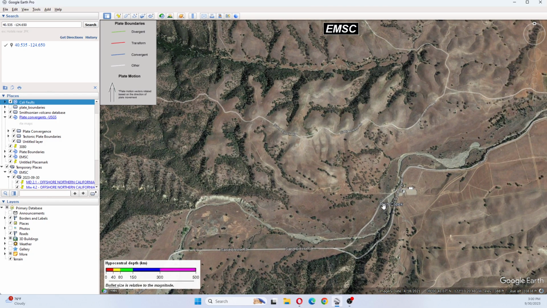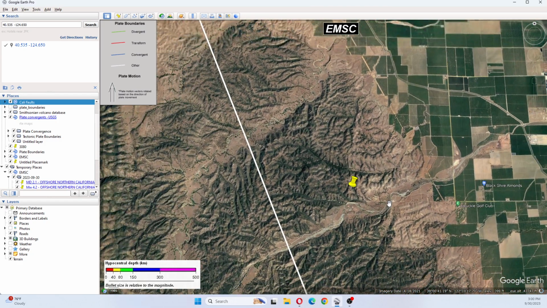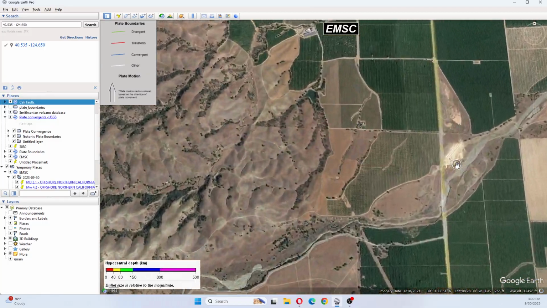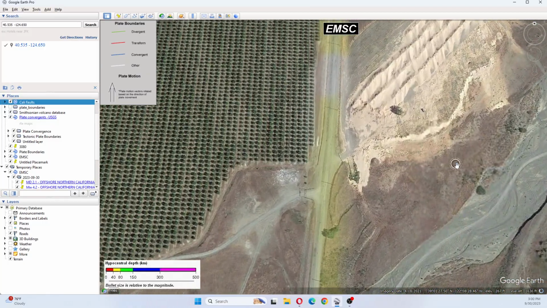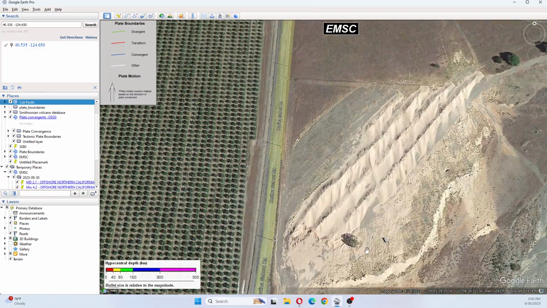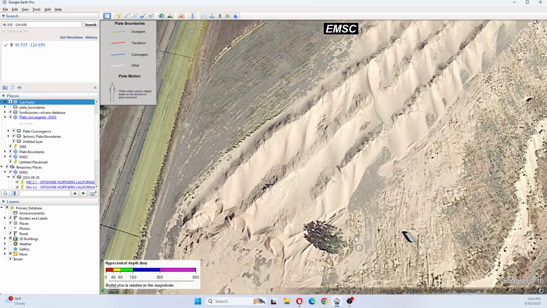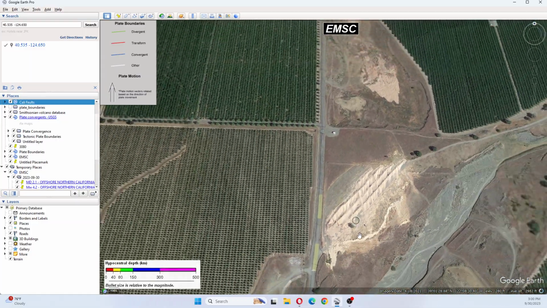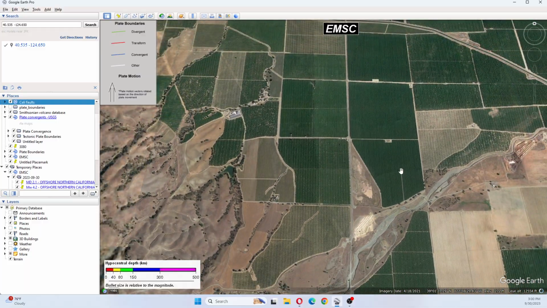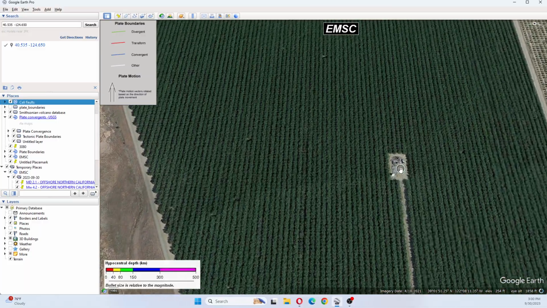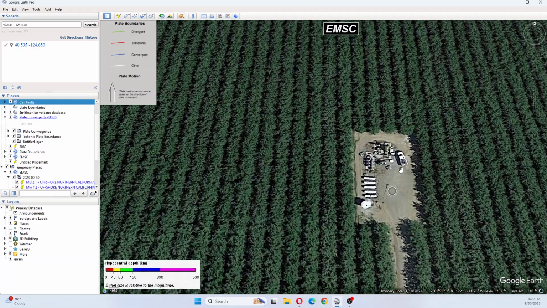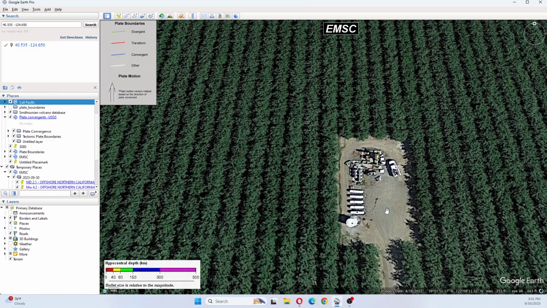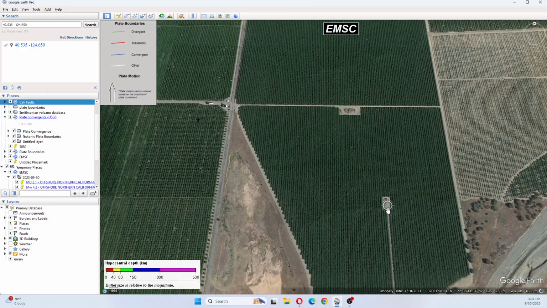Rich Creek is here. And just looking through at certain things, looks like they're doing some digging over here. Not sure exactly what that is.